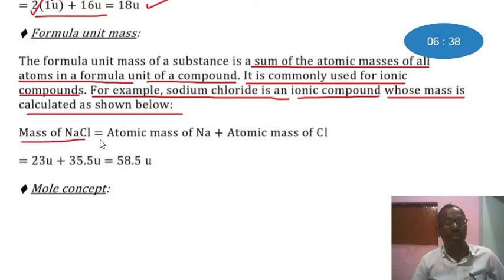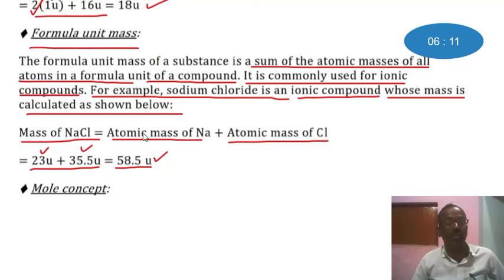Mass of sodium chloride equals the atomic mass of sodium plus the atomic mass of chlorine. We know that the atomic mass of sodium is 23 u and the atomic mass of chlorine is 35.5 u. After the simple addition, we get 58.5 u. Hope that there is no problem to understand the explanation of the formula unit mass.